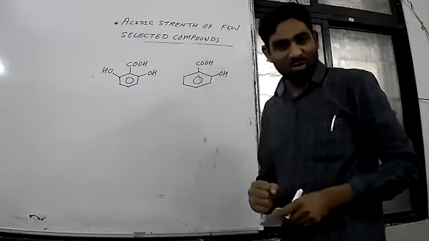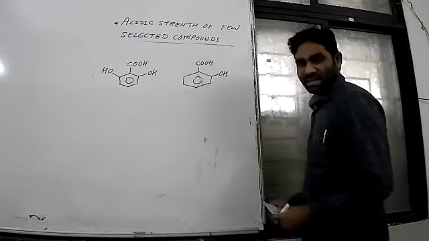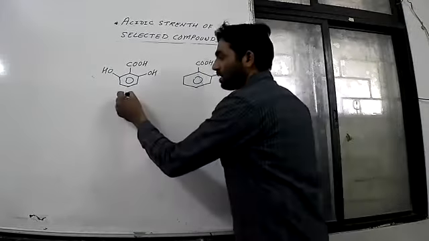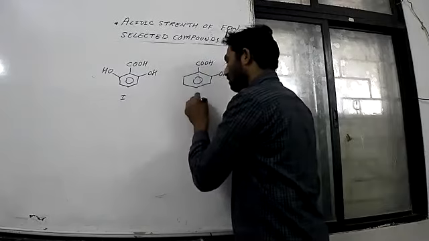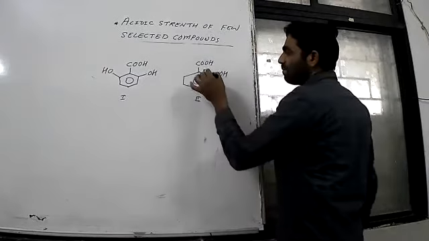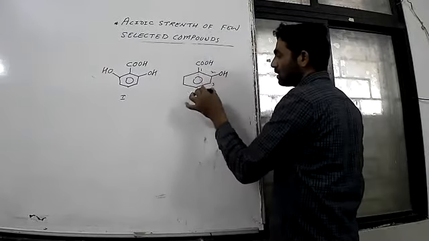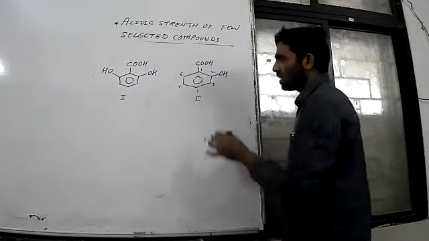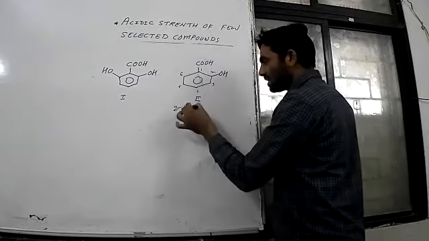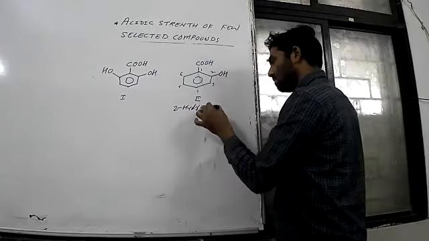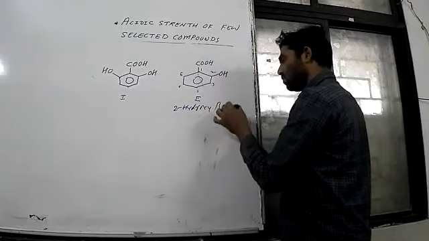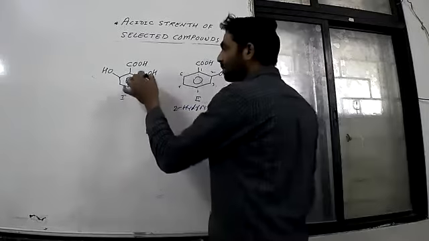So what do you think now? Out of these two, what is the name? If you give numbers 1, 2, 3, 4, 5, 6, it is 2-hydroxybenzoic acid. 2-hydroxybenzoic acid.